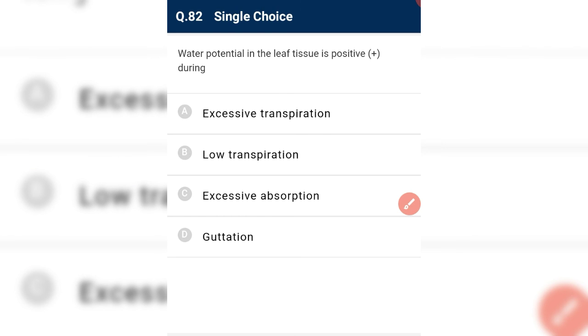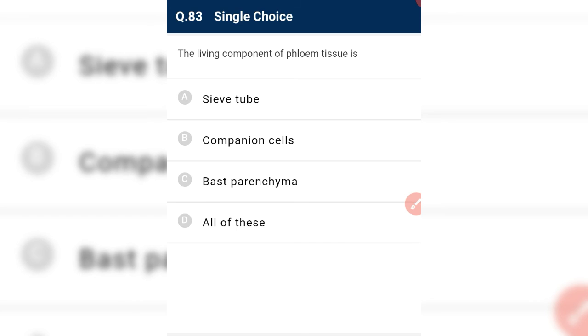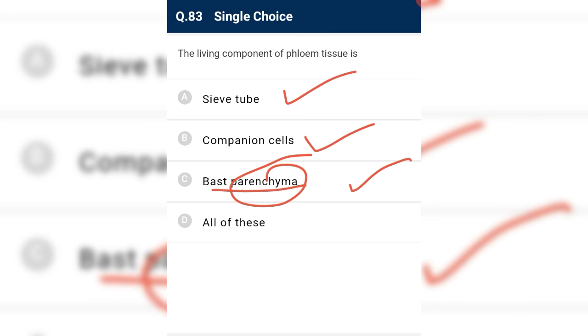Water potential in the leaf is positive during low transpiration, means if transpiration is low, a lot of water is present, means humidity is very high in the environment. So OP is positive and we have positive water potential. The living component of phloem tissue is sieve tubes. Yes, they are living. Companion cells, they are living. Bast parenchyma is always living, so all of these are living.